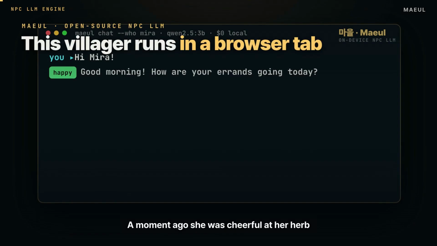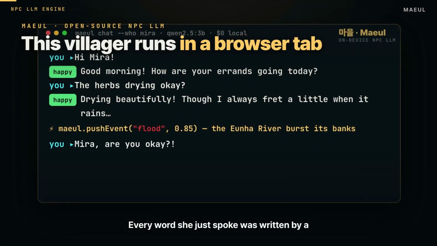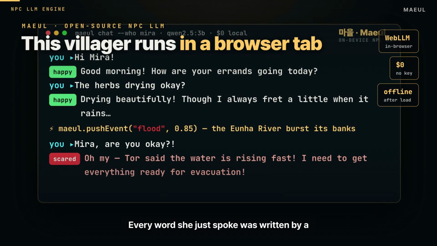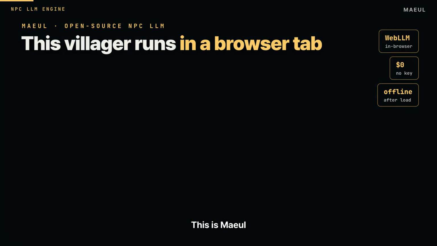This is Mira. A moment ago, she was cheerful at her herb stall. Then the river broke its banks, and now she is terrified, scrambling to save what she can. Every word she just spoke was written by a language model running entirely inside a browser tab. No server, no API key, $0. This is Maeul, an open-source LLM engine for game NPCs, and I'm going to show you exactly how it works.